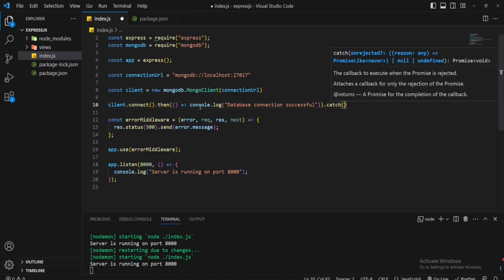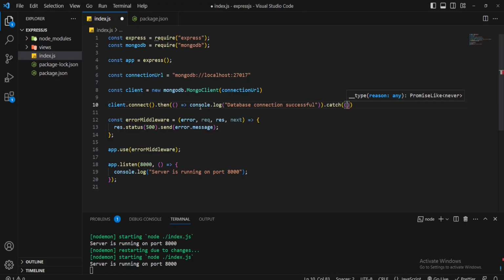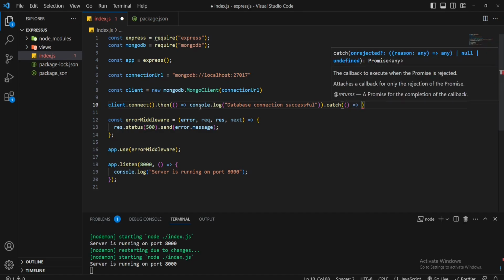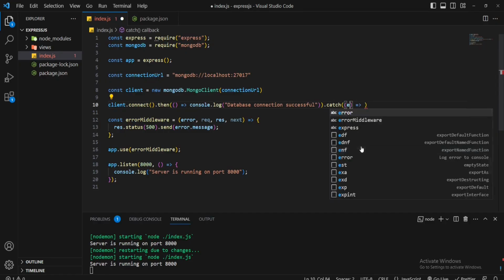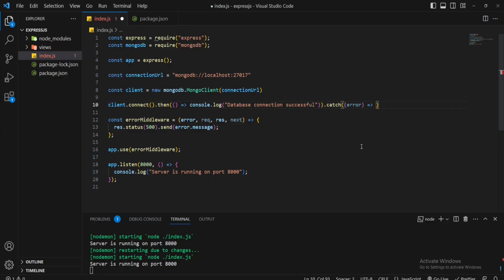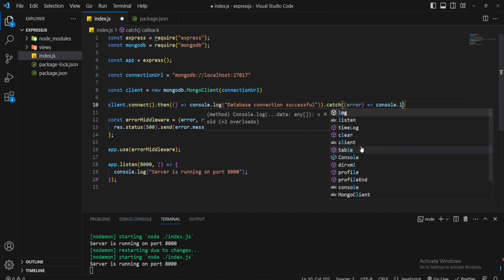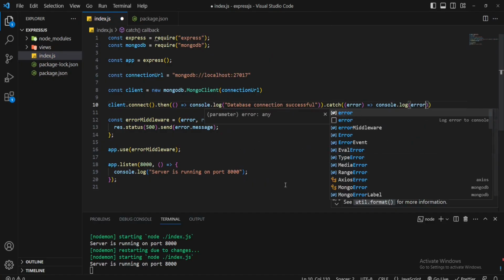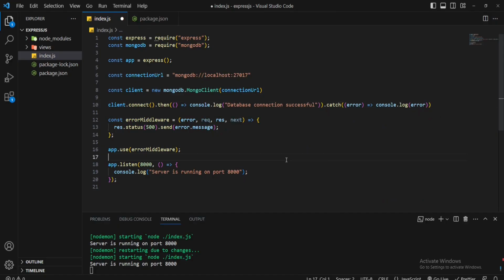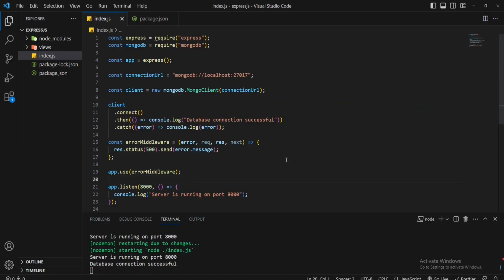Within the catch block, I'll pass another callback function. When any error happens, this callback will be called. This callback function receives a parameter which is the error. I'll log this error, console.log(error). If we save the file and look at the console, we can see database connection successful.